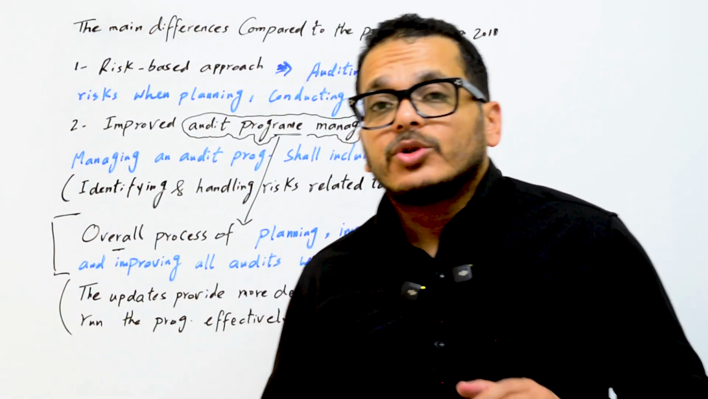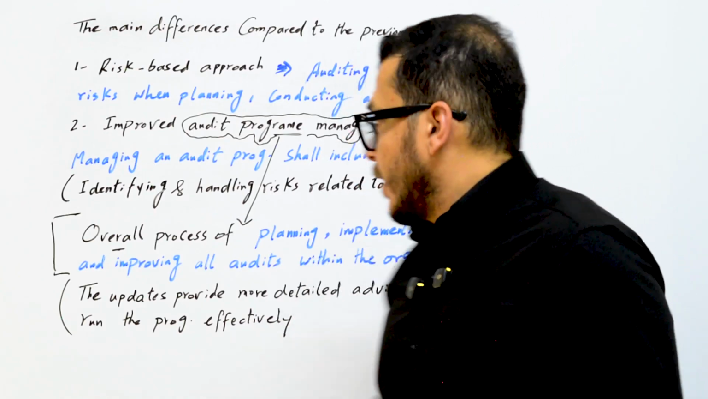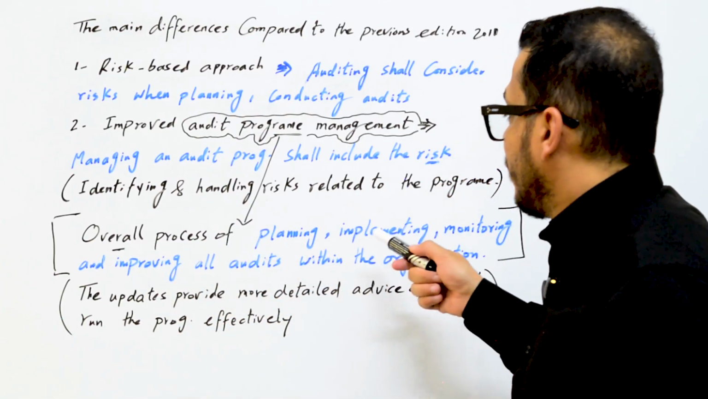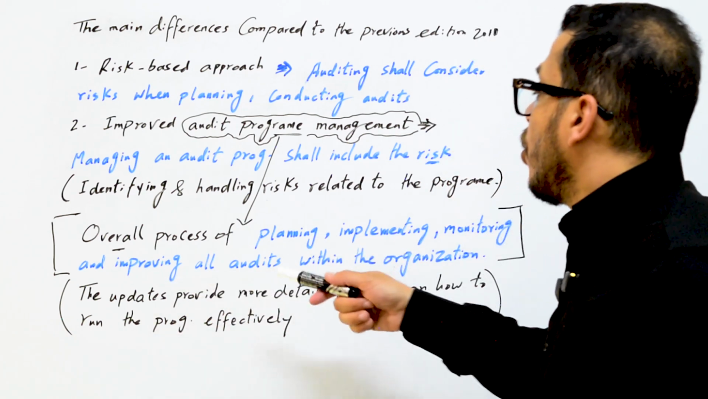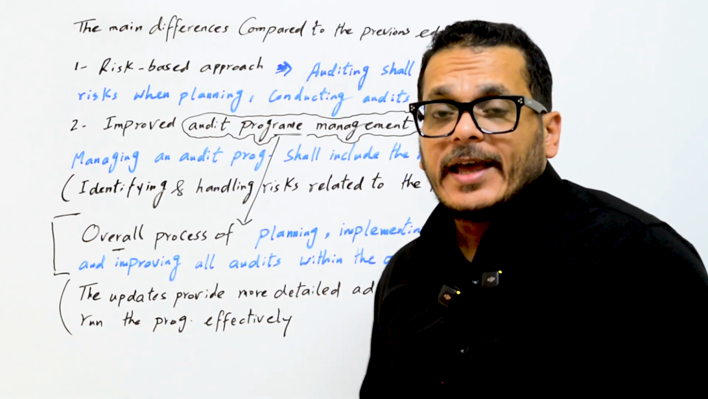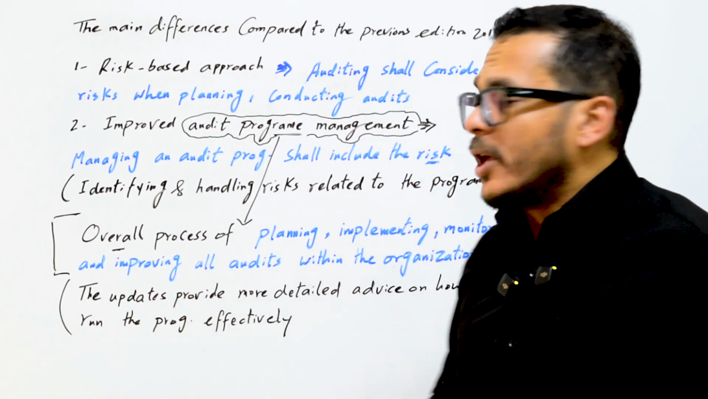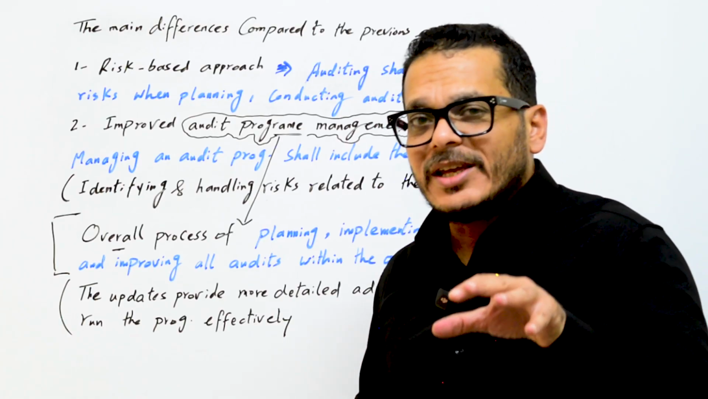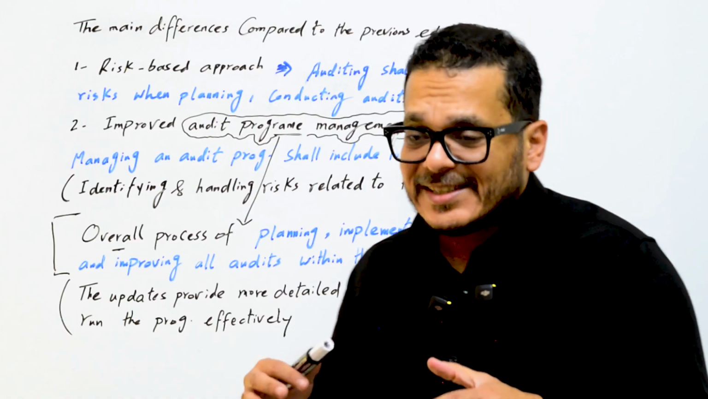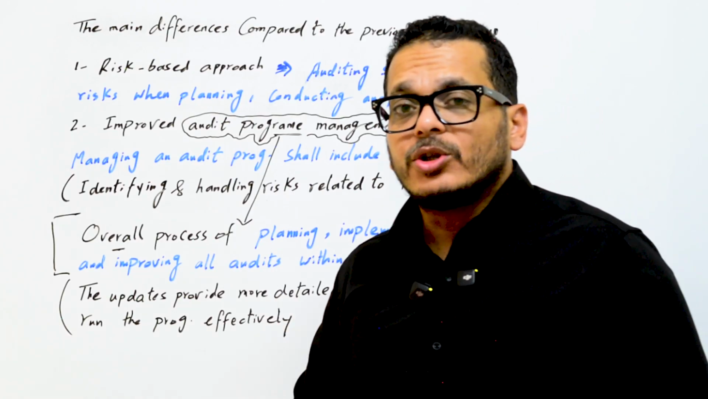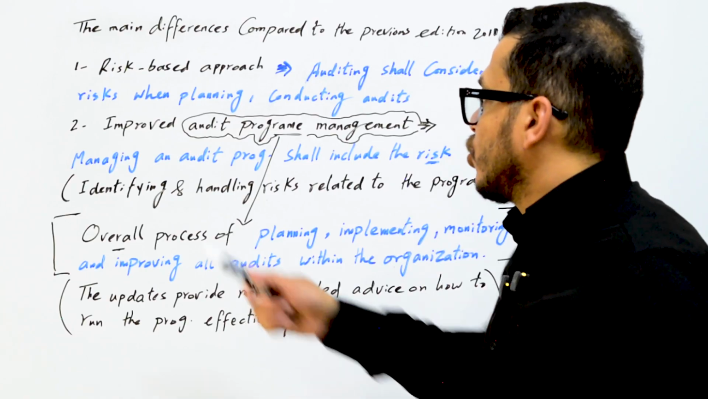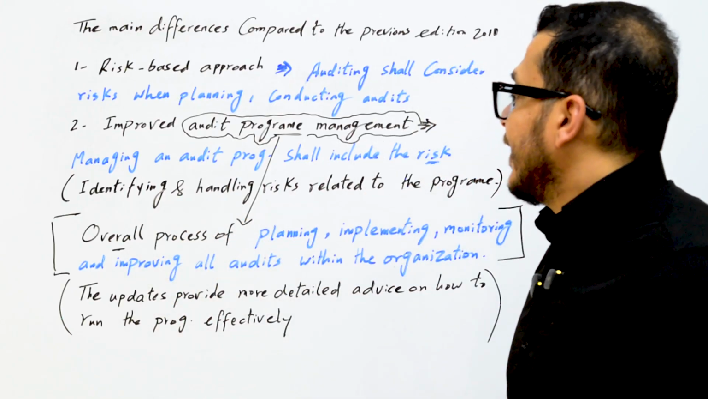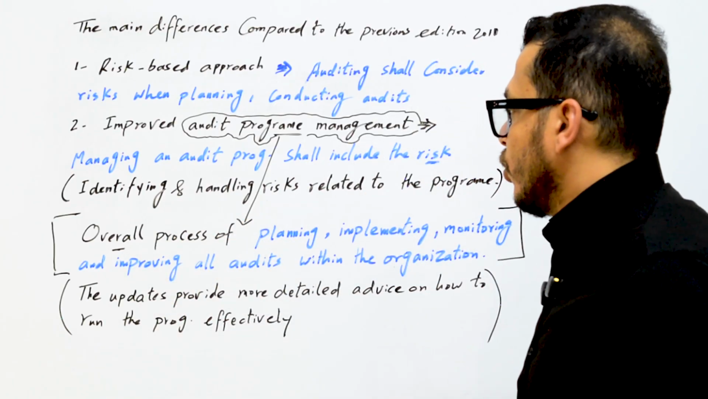Second point, managing an audit program has been improved. The audit program is the overall process of planning, implementing, monitoring, and improving all audits within the organization, and that will be explained in detail after that also. But the point that has been improved in the audit program is that all risks shall be included also in the audit program. Whatever risk that may affect the result of the audit shall be included in the audit program. So managing an audit program shall include the risk, identifying and handling risks related to the program included.